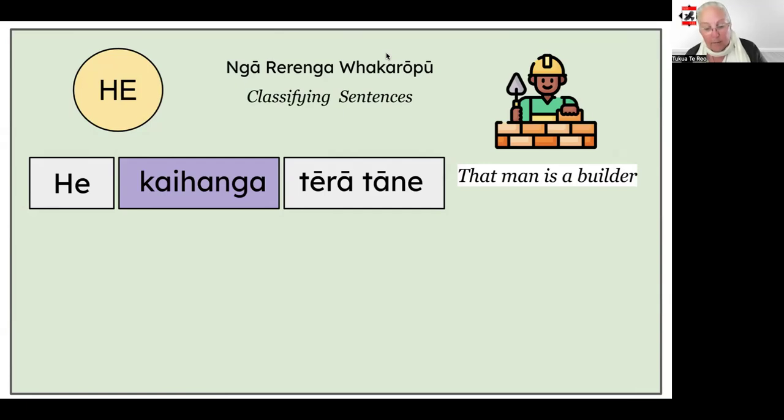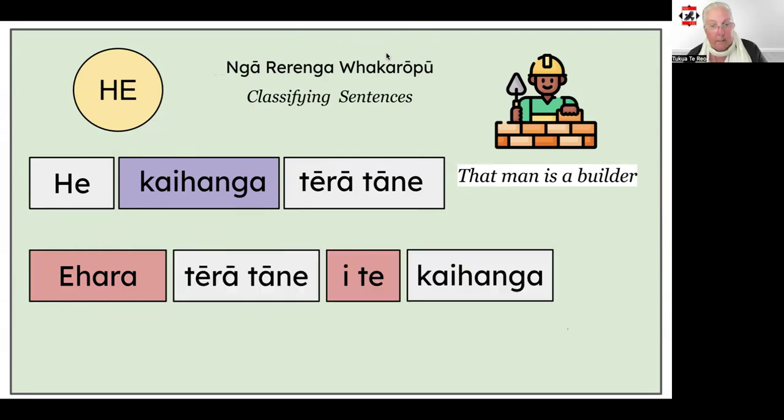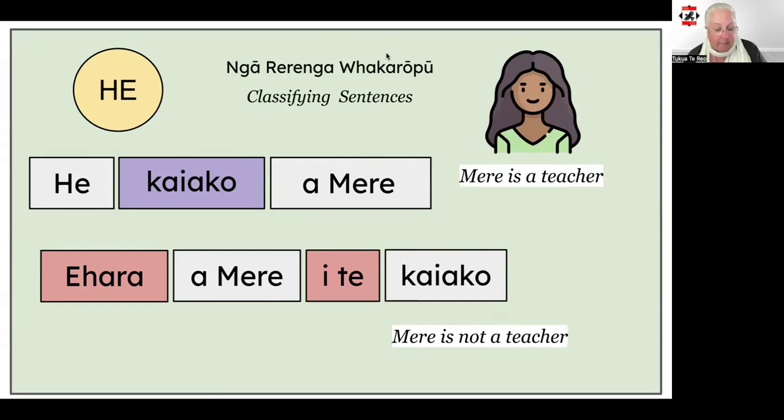We negate it in a similar way to the previous example, starting with ehara, moving tērā tāne forward in the sentence, and then i te kaihanga. Ehara tērā tāne i te kaihanga, that man is not a builder. Here we have another rerenga whakaropu using a person's name. Just a reminder, when we use people's names in this type of sentence, we need to put a in front of them. He kaiako a Mere, Mere is a teacher, and the whakakāhore, ehara a Mere i te kaiako. Mere is not a teacher.